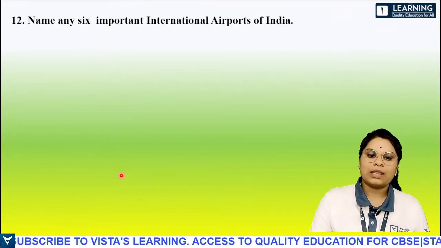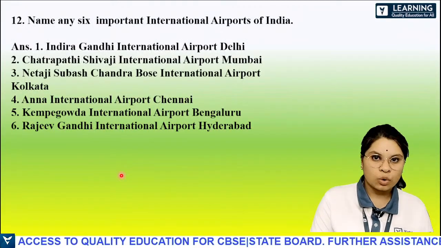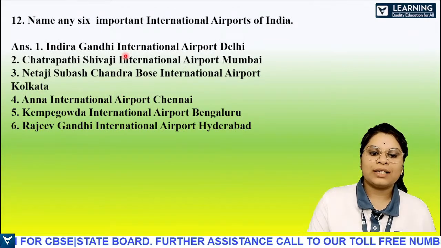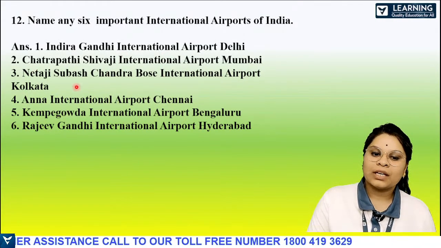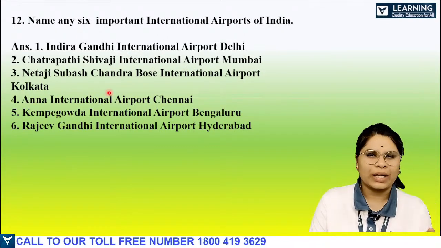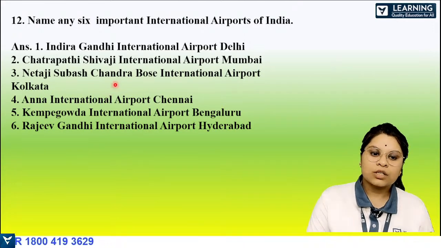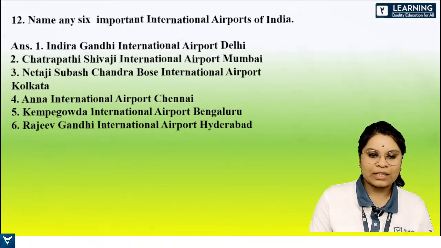Next one, the 12th: name any 6 important international airports. As I told you while explaining this, they might ask you like this. This is important. Indira Gandhi International Airport, Delhi, Chhatrapati Shivaji International Airport, Mumbai, Netaji Subhash Chandra. Any 6 you can pick. I've just picked the first 6 and written them here. So that is the 12th question.